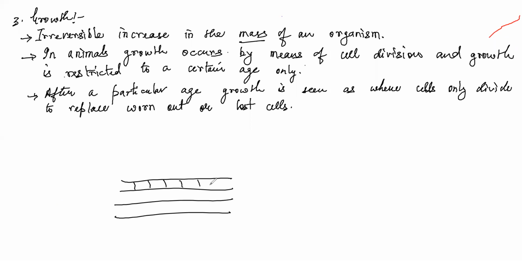I think the sentence is incomplete. After "is seen as" something should come. After a particular age, growth is seen as, okay, now it's clear.